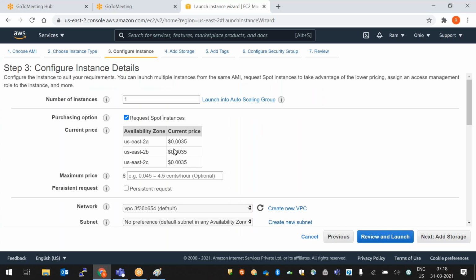Yeah, so this is the purchasing option. It is not useful in real time till now. So maybe after 1 year, 2 years, we'll use this. These are the availability zones. Yesterday we discussed, right? 2A availability zone, 2B availability zone, 2C availability zone.